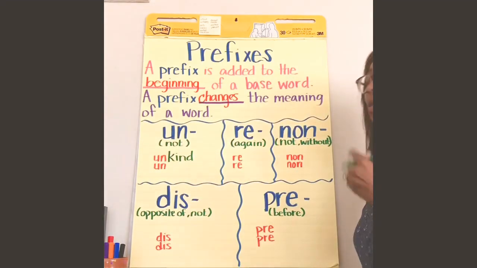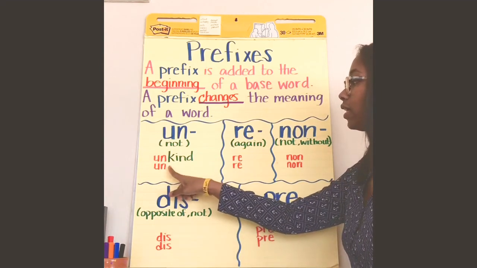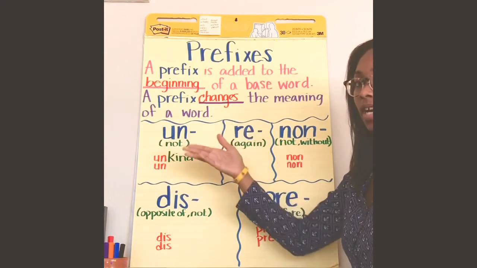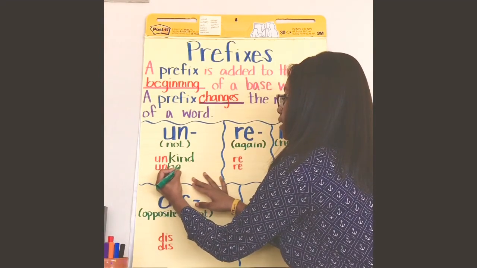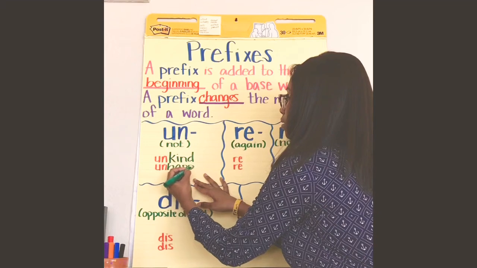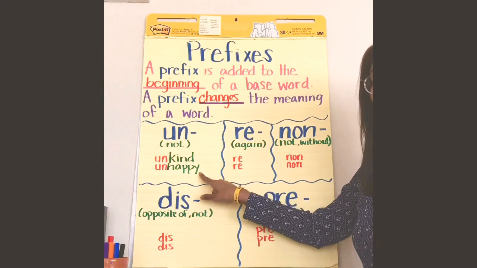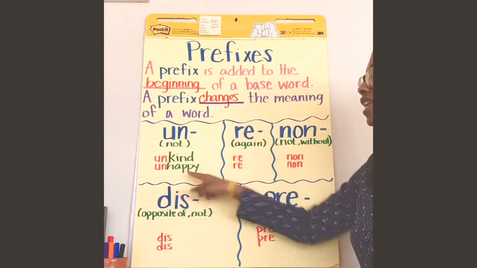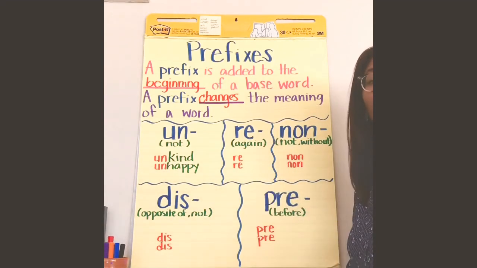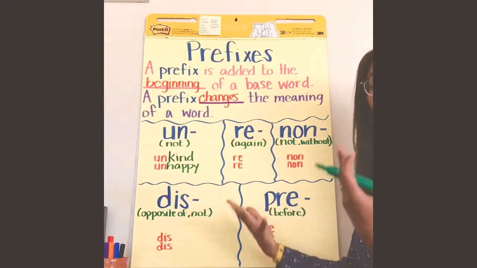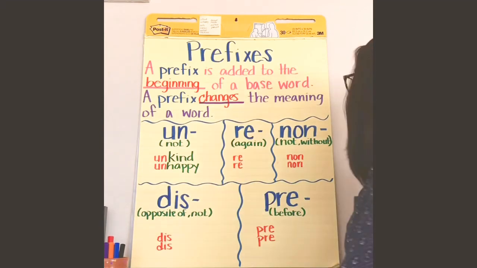Unkind. So if someone is unkind, that means they are not kind. It's pretty much the opposite of kind. The second word is unhappy. The base word here is happy. The prefix that is added is un. So instead of being happy and joyful, you are unhappy.